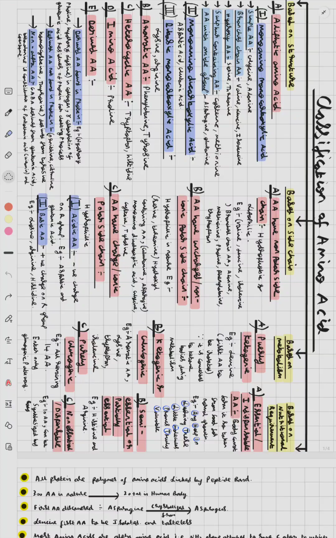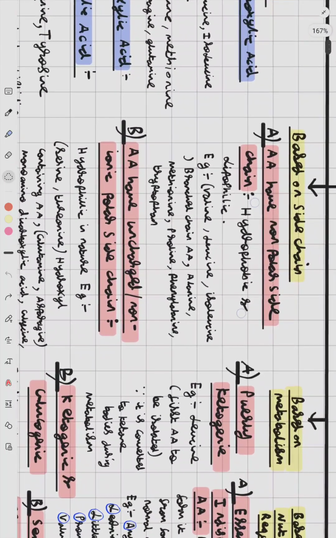Amino acids that have a non-polar side chain are generally hydrophobic, that is water hating, and lipophilic, that is fat loving. Examples are valine, leucine, isoleucine, the branch chain amino acids, then alanine, methionine, proline, phenylalanine, and tryptophan.